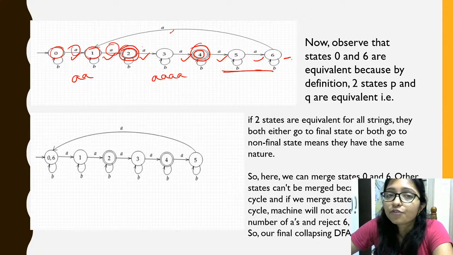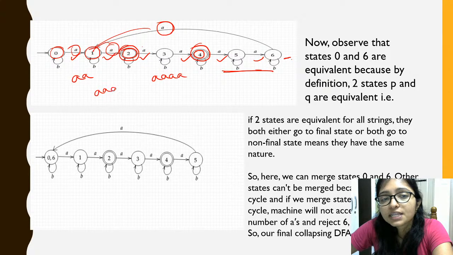After 6A, when another A, that is 7A, comes, then we come here, and after that we accept 8A.